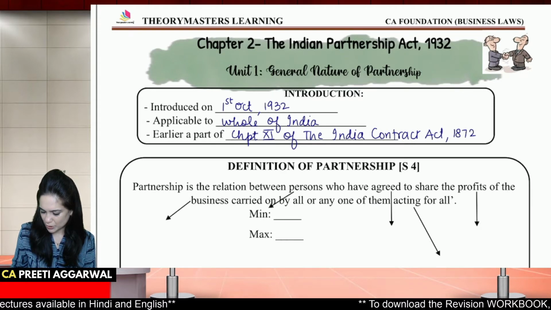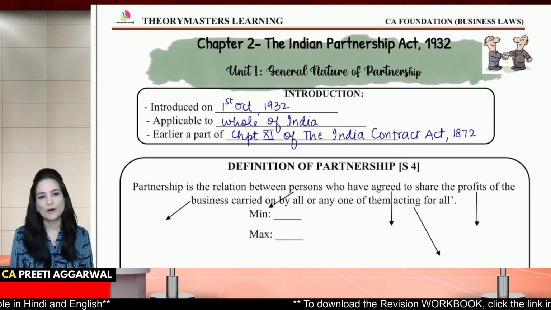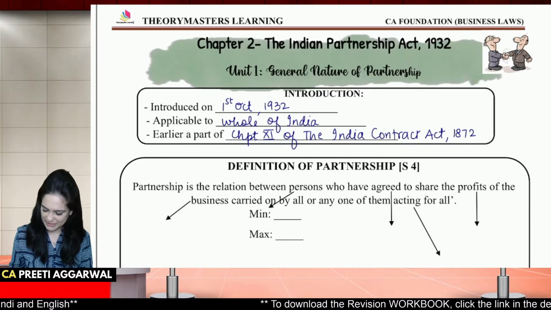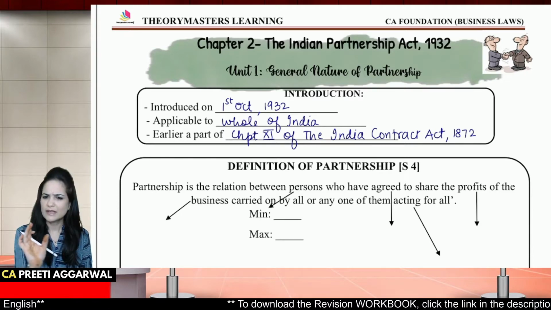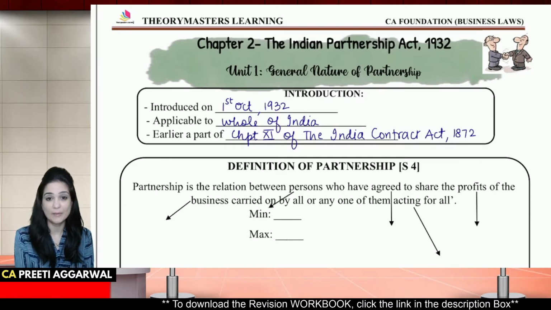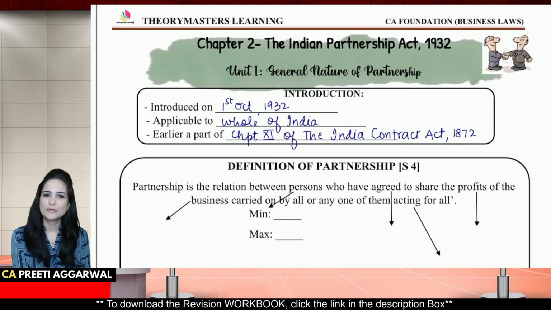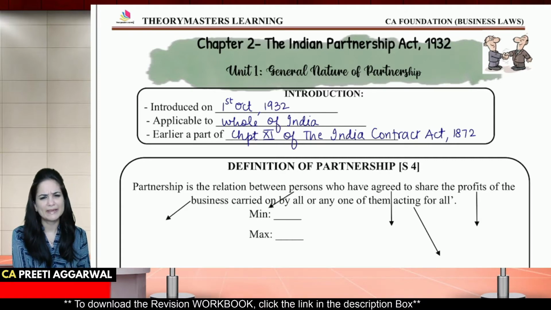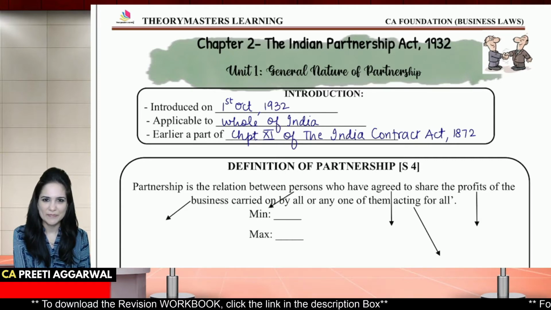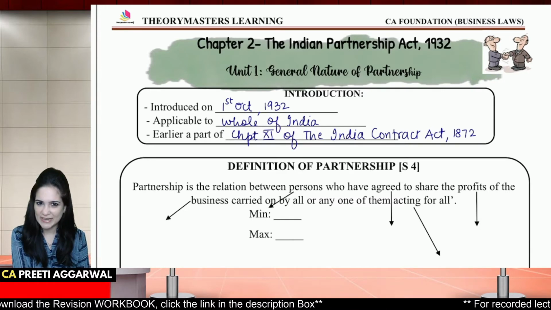Earlier, it was a part of chapter 11 of the Indian Contract Act 1872. So this is the introduction of partnership, something which will never be asked in the exam. It's for our knowledge. So this act was introduced on 1st October. It applies to the whole of India. And it was earlier a part of the Indian Contract Act.